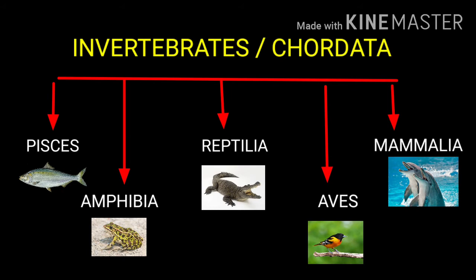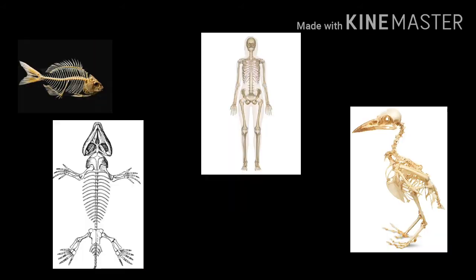In Pisces, we learn about all the fishes. In Amphibia, we learn about the animals which live in both land and water. In Reptilia, we learn about all the reptiles. In Aves, we learn about all the birds, and in Mammalia we learn about the animals which give birth to their young ones. You can see in this figure that all these classes, that is Pisces, Amphibia, Reptilia, Aves and Mammalia, all have a vertebral column or a skeleton.